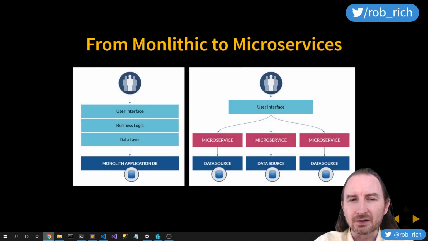So how did we get here? On the left, we have a monolithic application. On the right, we have microservices. On the left, we had this monolithic application because deployment was hard. It was difficult for us to push things to production, so we did it really infrequently. We would bundle as much as we could into that one thing, and we would push it to production, and then we'd be done. The hard part is over.